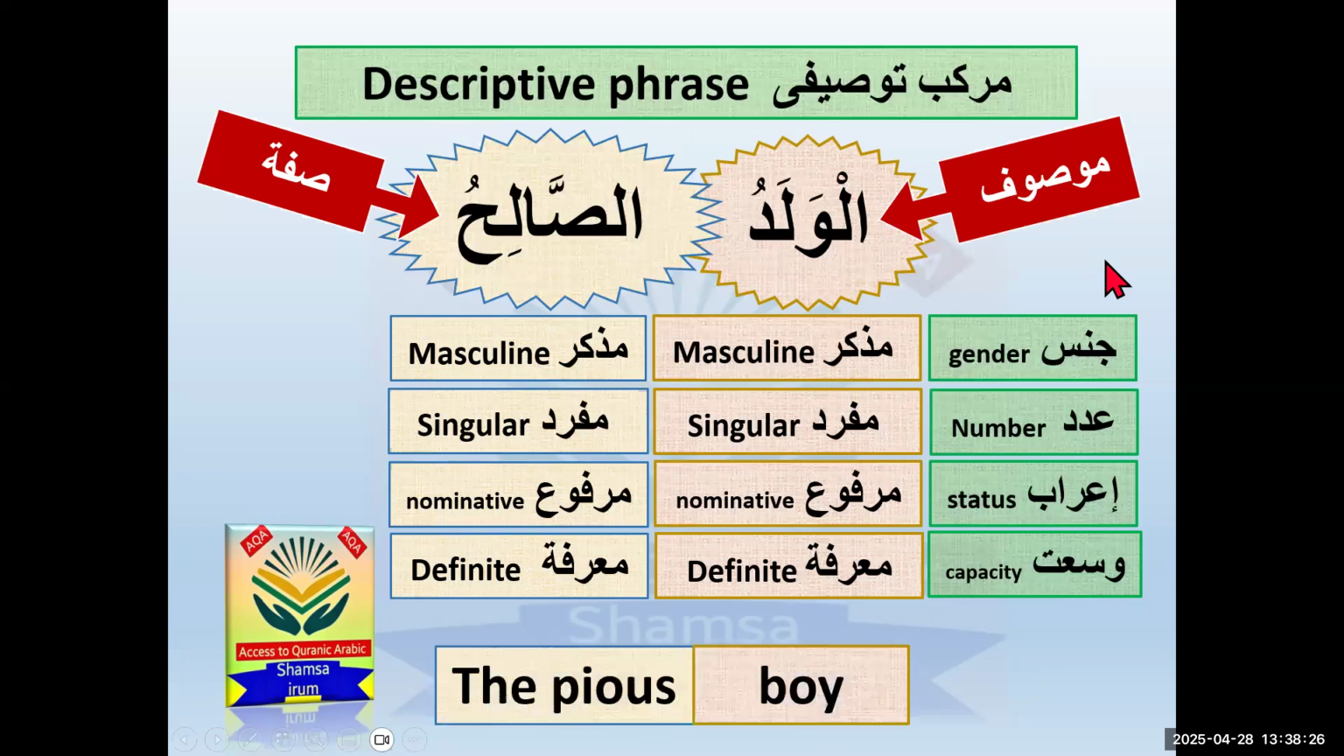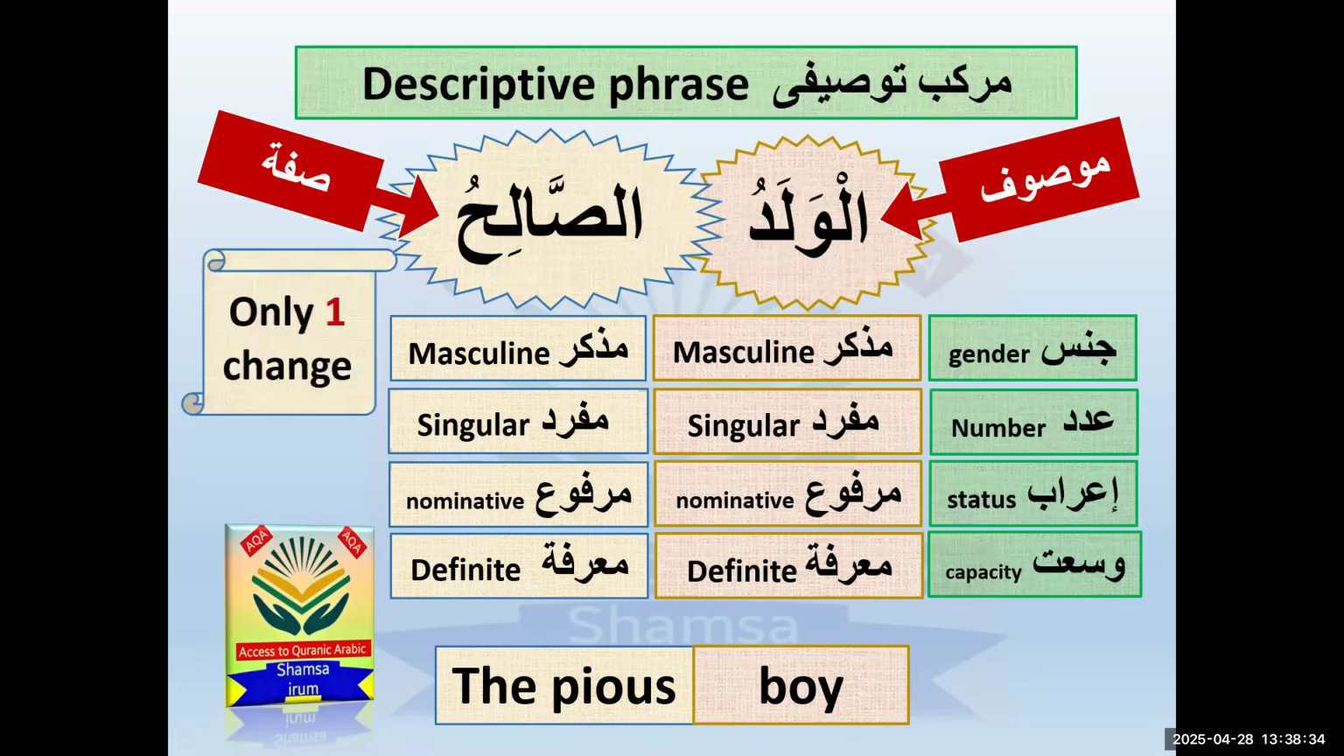Let's do the translation first: the pious boy. Now I want to convert it into jumla ismiya, so I will make only one change in this markab tawsifi, in this descriptive phrase, and it will convert into a jumla ismiya. So look at the screen. It's very interesting that only one change can convert the murakkab naqis into a murakkab tam, the phrase into a sentence.